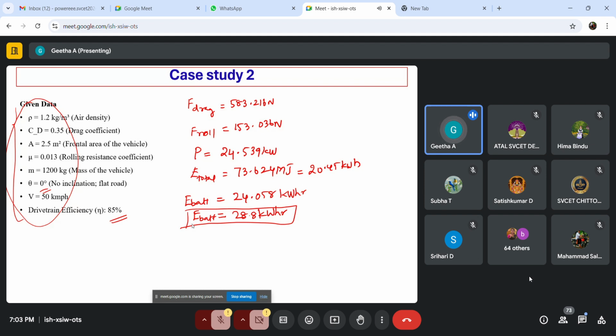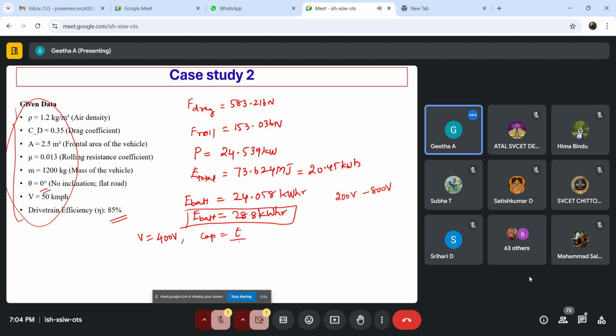Since it is a four-wheeler, you can see from the mass, it is 1200 kilograms. So it indicates four-wheeler. What will be the range of voltage that we can have for a four-wheeler? For a two-wheeler, it should be 48 to 72 volt. Whereas for a four-wheeler, you can have 200 volt to 800 volt. So for this case study, I'm going to assume the voltage to be 400 volt.